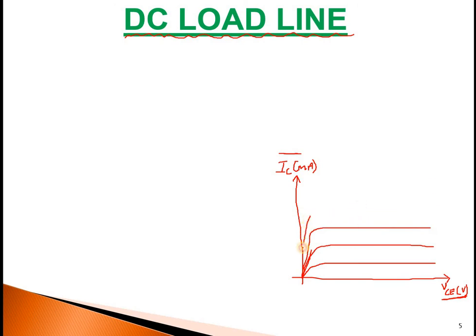Sorry, I'm using my mouse, so the diagram may not be that perfect. I drew one line here which is touching the x-axis as well as the y-axis. This is a straight line which is called the DC load line.